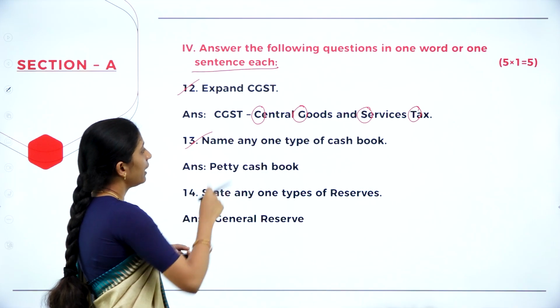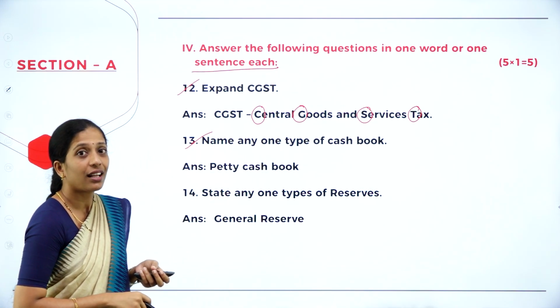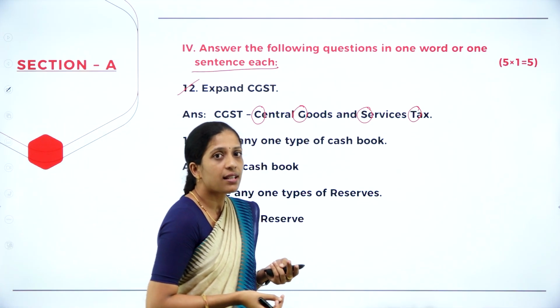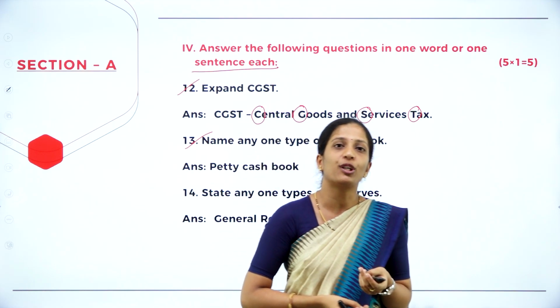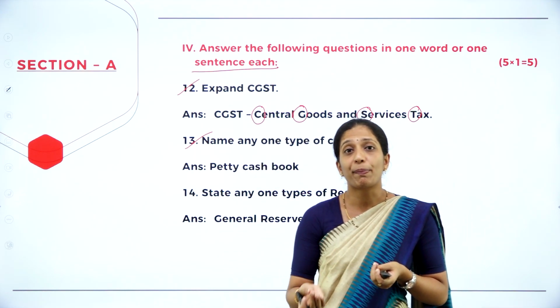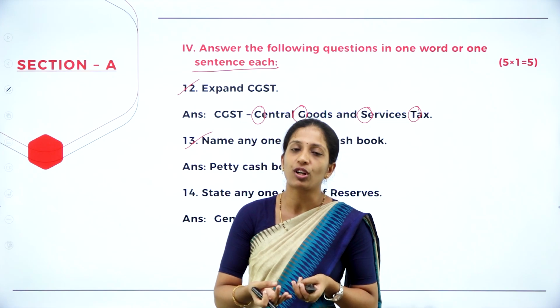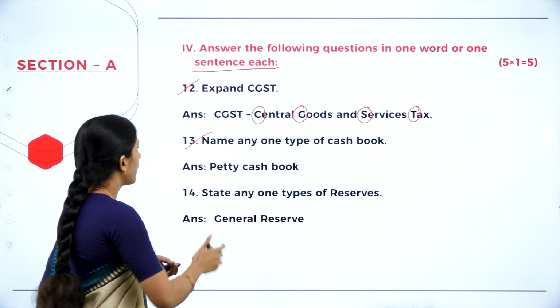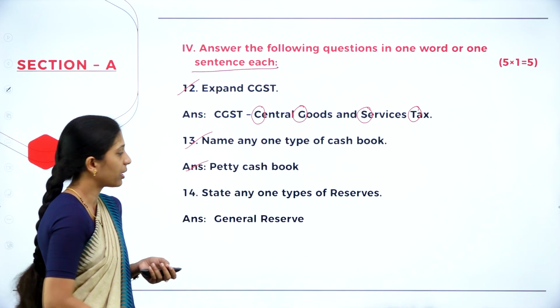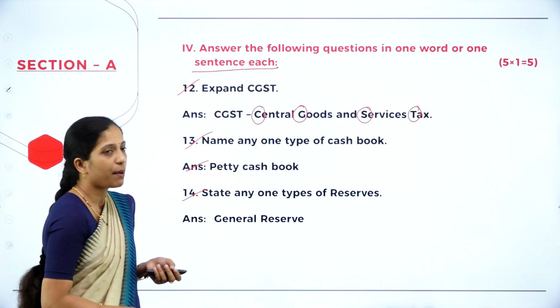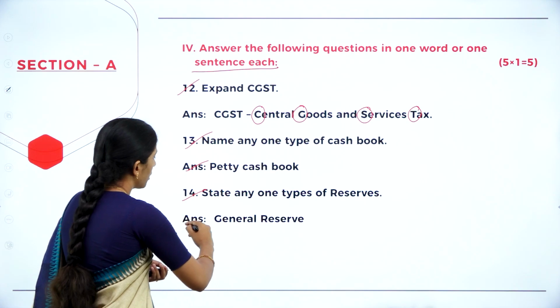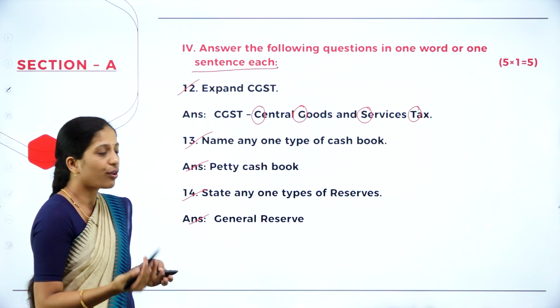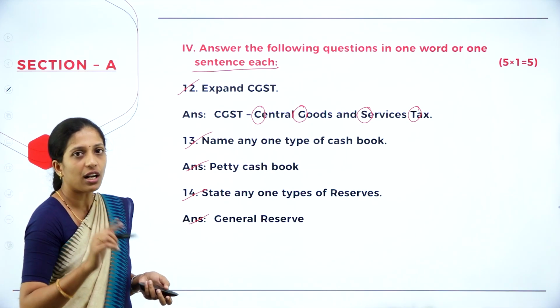Next, 13th question, name any one type of cash book. There are many types of cash book like simple cash book or single column cash book, double column cash book, triple column cash book, petty cash book. So they have asked name any one type of cash book. So here I have given petty cash book. Next one, state any one type of reserves. So you have general reserve, specific reserve. So you can write any one type of reserve for 1 mark.